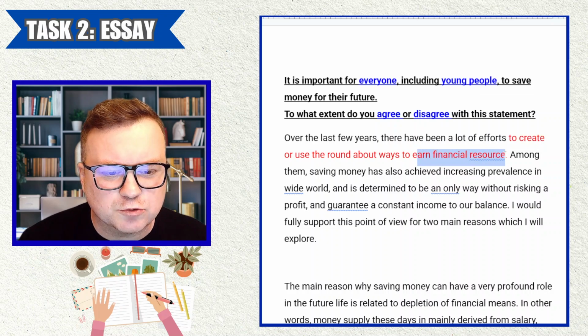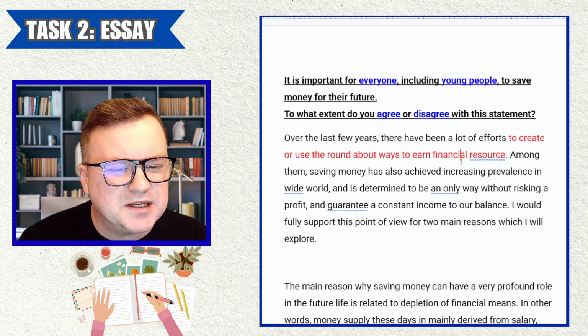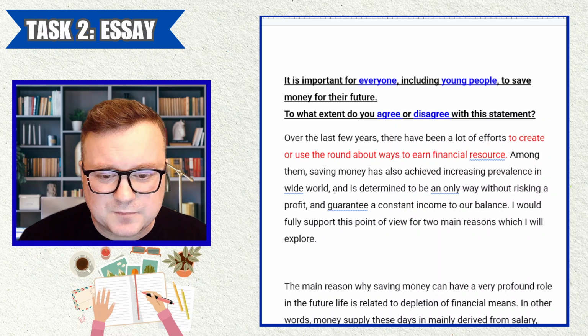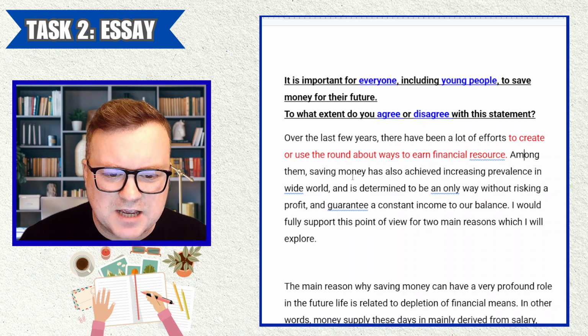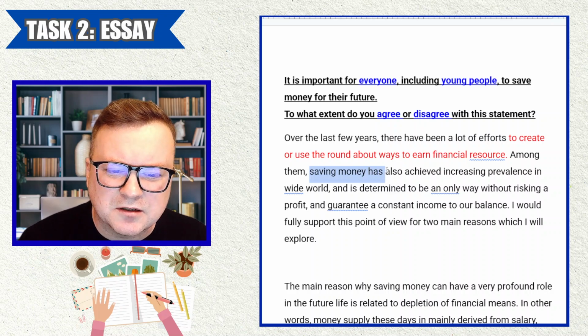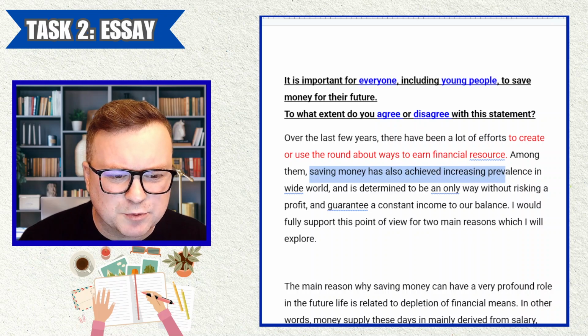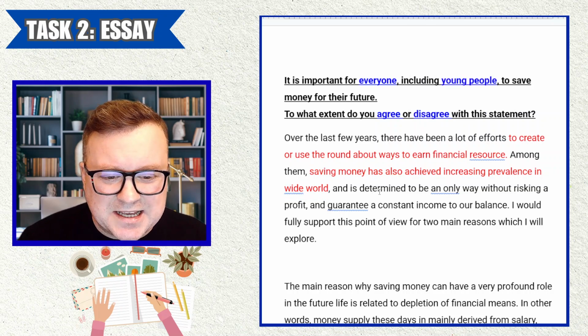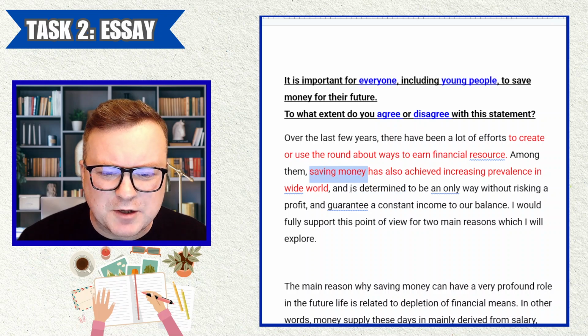So, earn financial resource. Saving money isn't the same as earning financial resources. Anyway, "among them, saving money has also achieved increasing prevalence in wide world." I don't know what that means. Saving money has achieved increasing prevalence in wide world. I don't know what that means. "And is determined to be," so saving money is determined to be. I don't know how saving money can have an emotion.